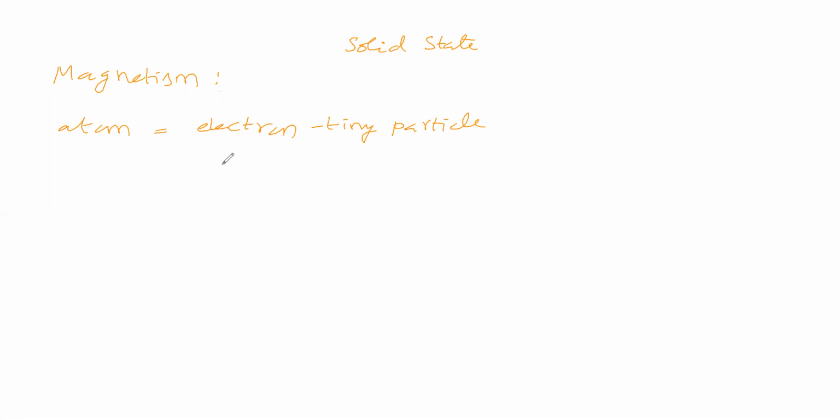This electron is revolving around the nucleus. It is revolving around the nucleus in the sense charge is traveling. Charge is traveling in the sense that is called current. And it is revolving around the nucleus in the sense mechanical energy, we can say. It is moving around the nucleus, therefore mechanical energy. So when electron revolves around the nucleus, that means current and a mechanical energy is there.